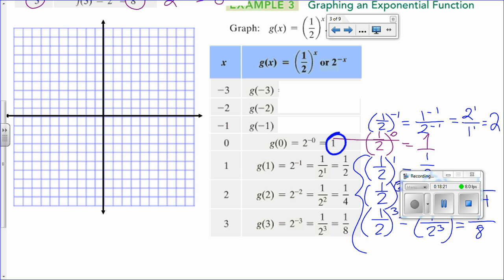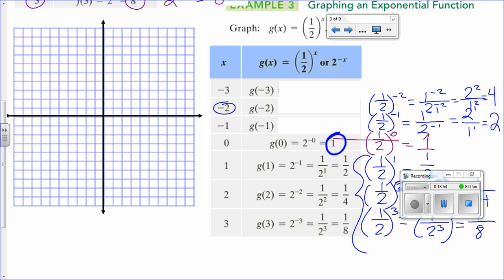Now, g of negative 2, now the x is going to be negative 2. So that's going to be 1/2 to the power negative 2. And this will turn into 1 to the power negative 2 divided by 2 to the power negative 2. Now, we use that rule where we flip them. And then it will be 2 squared divided by 1 squared. So that will be equal to 4. Just 4. The denominator is still 1, right? Because 1 squared is 1.